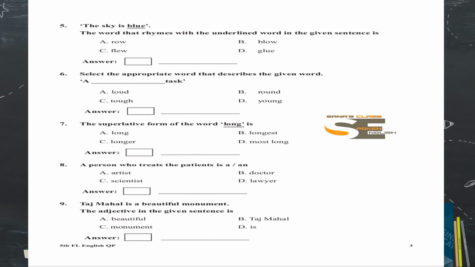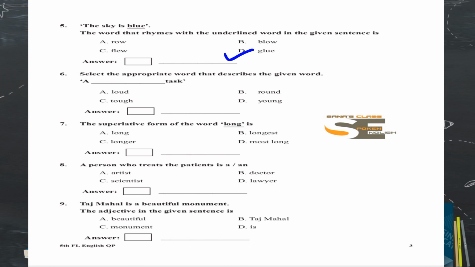The sky is blue. The word that rhymes with the underlined word in the given sentence is, what is a rhyming word, I say? Rhyming words are nothing but the words which rhyme at the end of the word. See here, the sky is blue. The word that rhymes with the underlined word in the given sentence is, check here by reading the words: row, blow, flew, blue. So option D is the right answer.